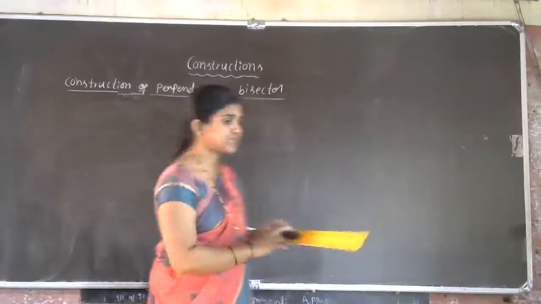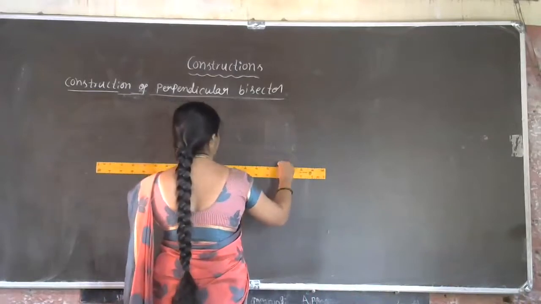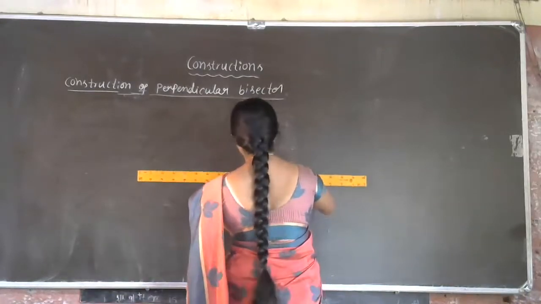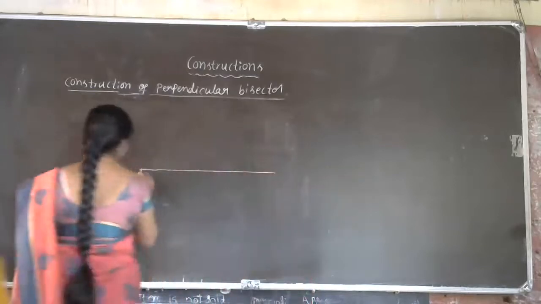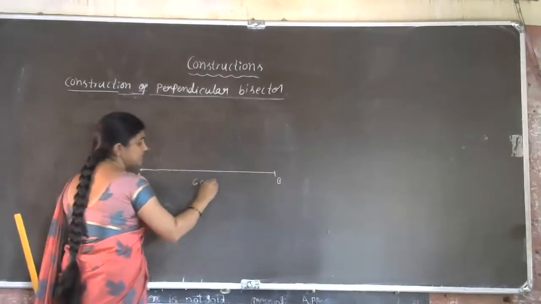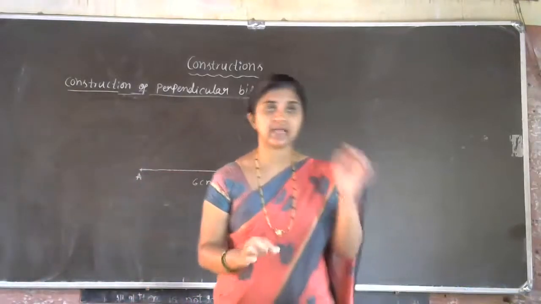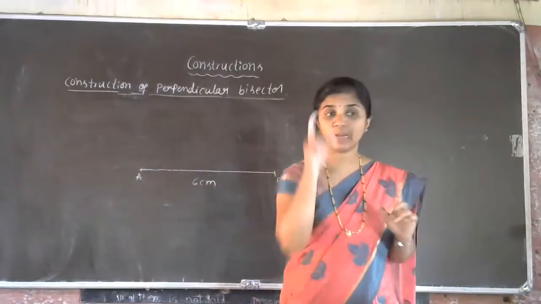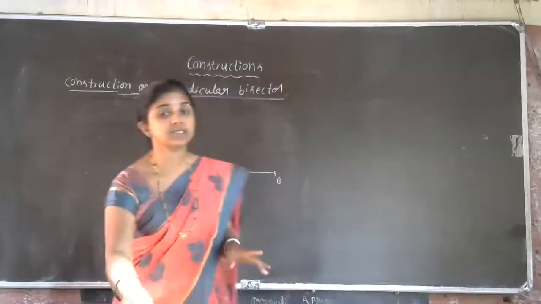What is the first step on line segment? For example, let us take one 6 centimeter. So first draw one 6 centimeter, that is AB line segment. Now we have to divide this one into two equal parts, that is perpendicular bisector we have to draw. So we have to draw the perpendicular bisector for this line segment.